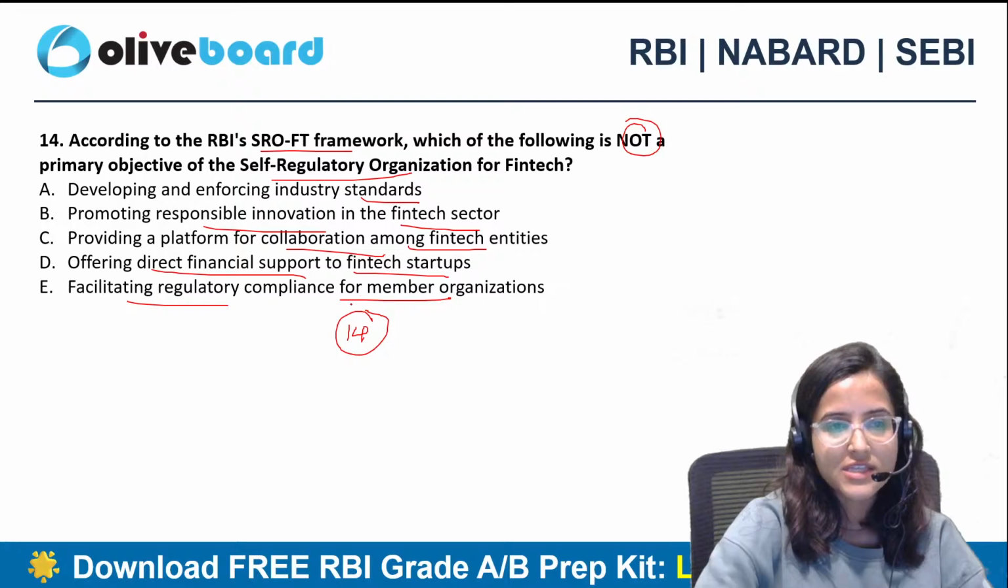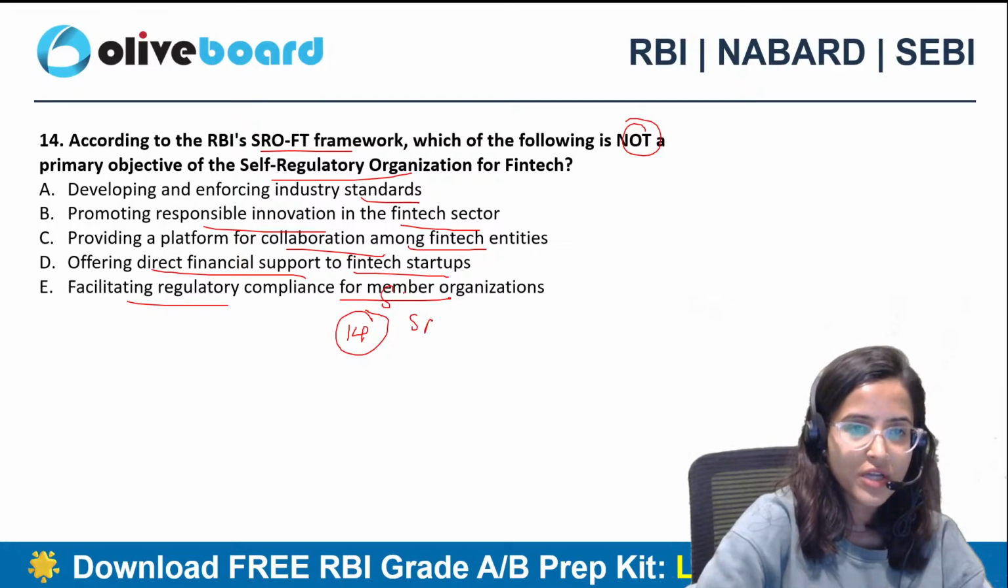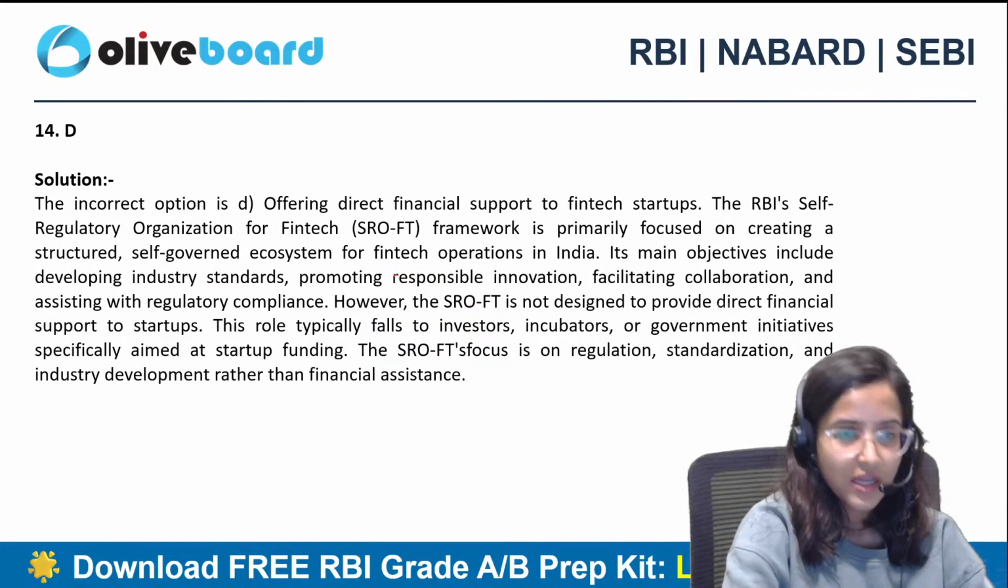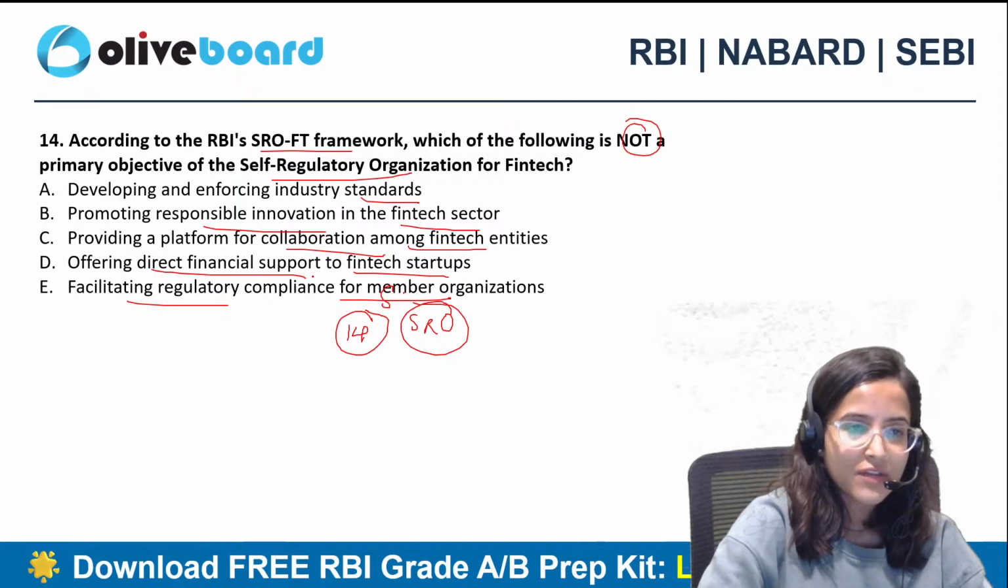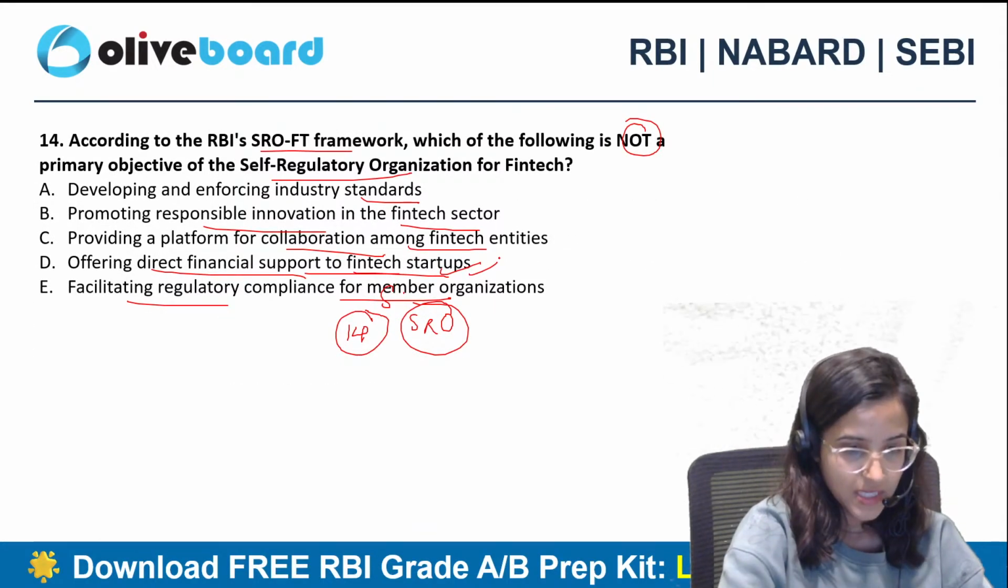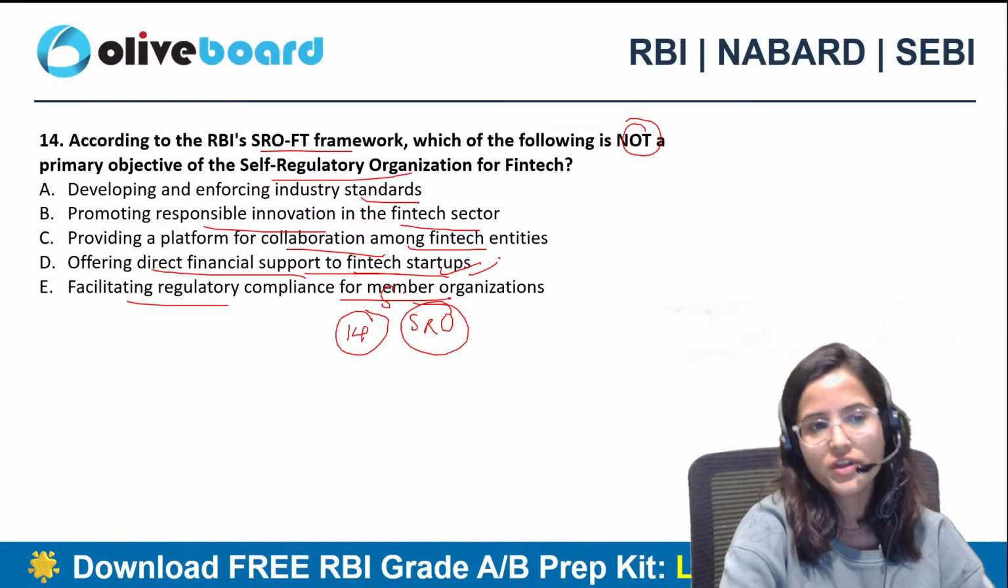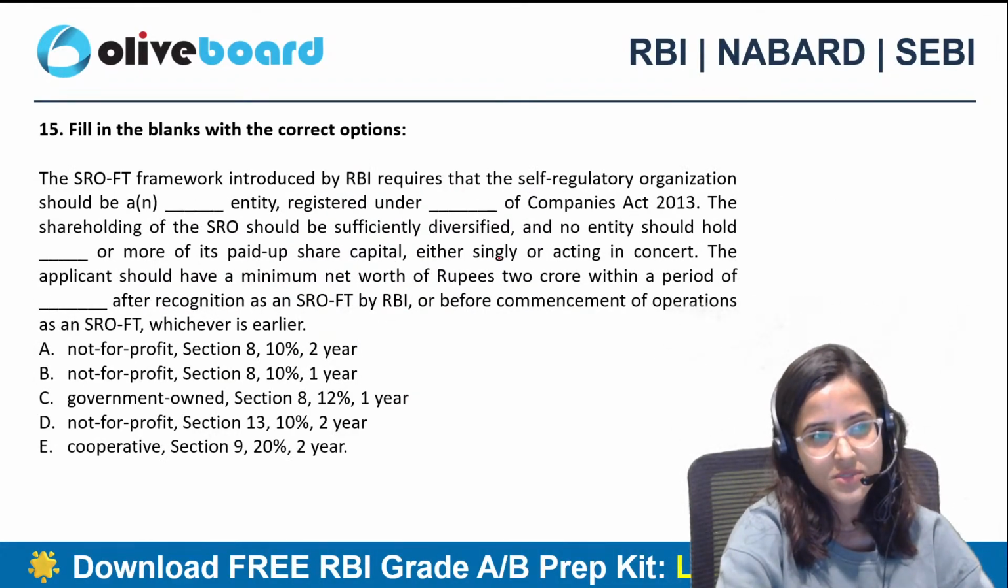Primary objective of SRO, self regulatory organization for fintech. A is not the correct answer. The answer is D, offering direct financial support to fintech startups. Developing and enforcing industry standards is not the answer; it is offering direct financial support to fintech startups.